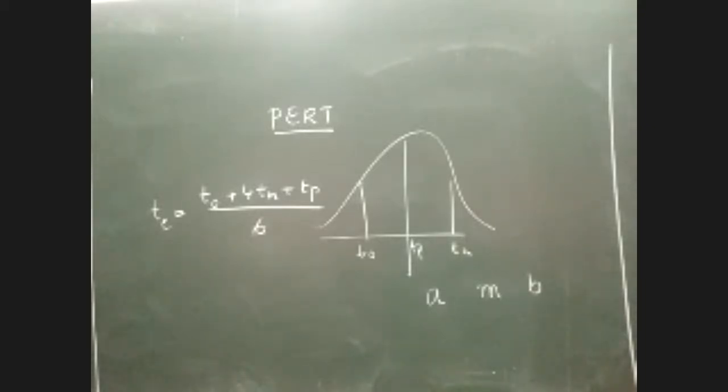Now you may have a question. To which particular activity am I supposed to apply this formula? Please remember, this formula has to be applied for all the activities of the question. That means from activity A to activity G, you have to calculate the TE value for every activity. That is the first step. Okay.